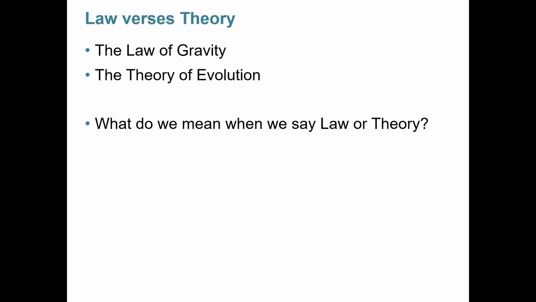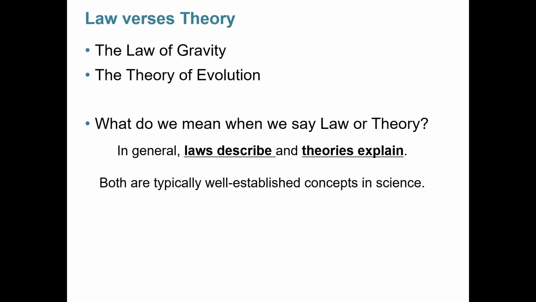So when we say something is a law in biology and we say something is a theory, how are those two things different? Students often like to think that laws are something that are concrete, they're absolutely true, and that theories are something that are just an idea. But the real difference is what these things are meant to do. In general, laws are going to describe a phenomenon that you can observe right now, while theories seek to explain why something occurs. Both are typically well-established concepts in science, but they can change as information increases.